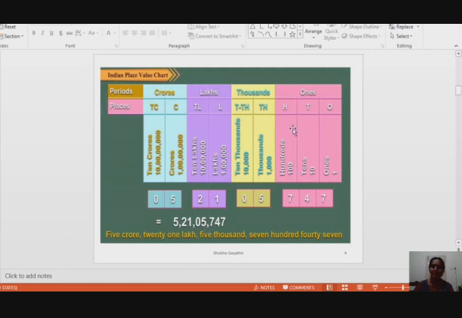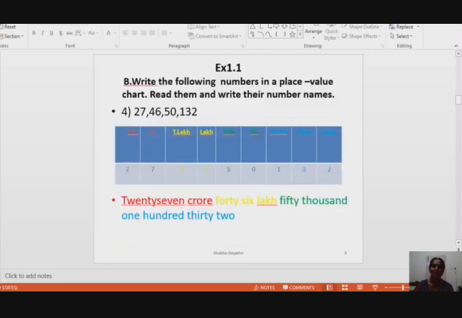Next, the ones period. We will not write the word ones, like we do for thousands. We will write only 747 while writing the number name. It is read as 5 crore 21 lakh 5,747. We will go to the next slide.